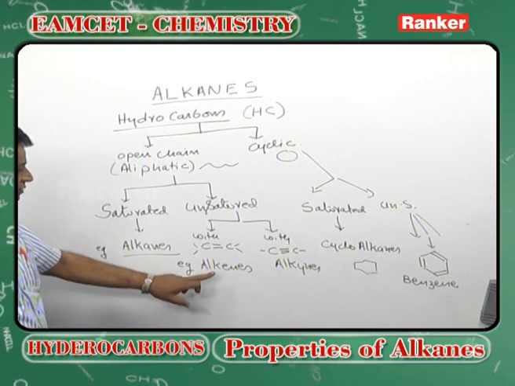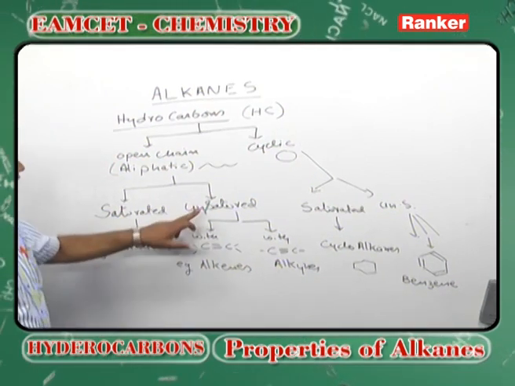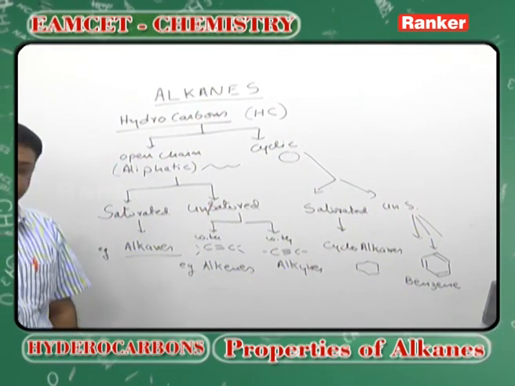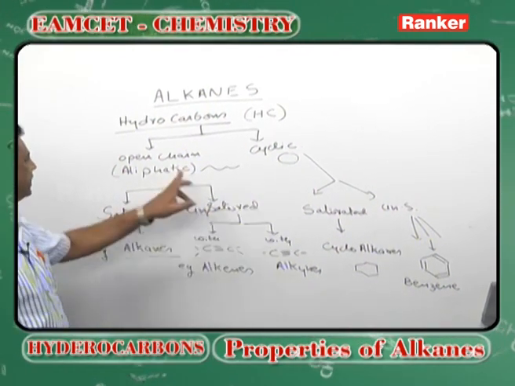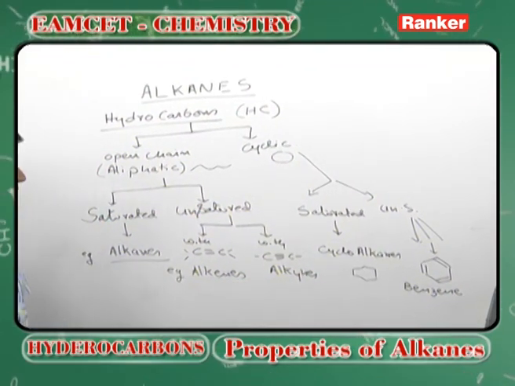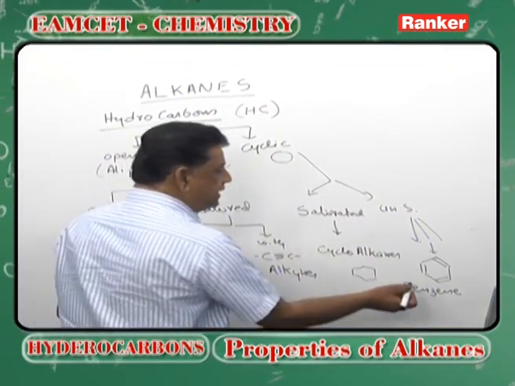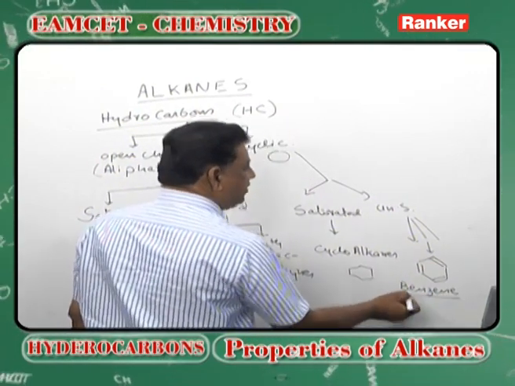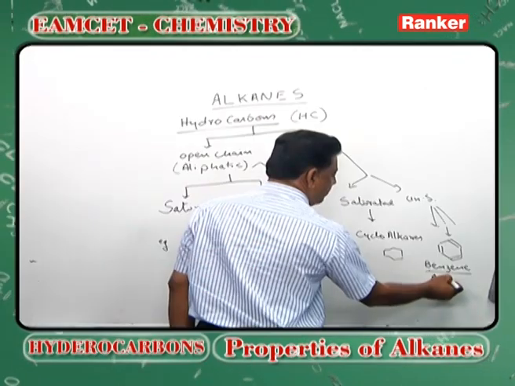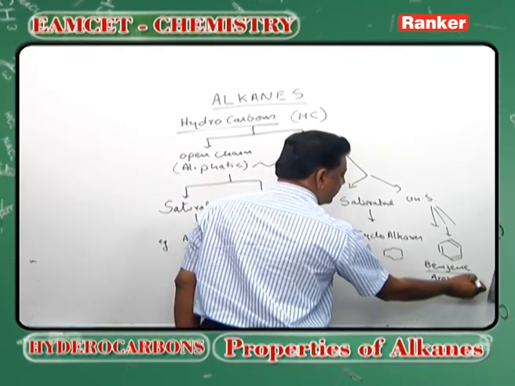What is the definition of alkenes? Alkenes are unsaturated aliphatic hydrocarbons with double bonds as a functional group. Unsaturated aliphatic hydrocarbons with a triple bond are alkynes. Benzene is a specific type of unsaturated, aromatic system, containing aromatic nature.